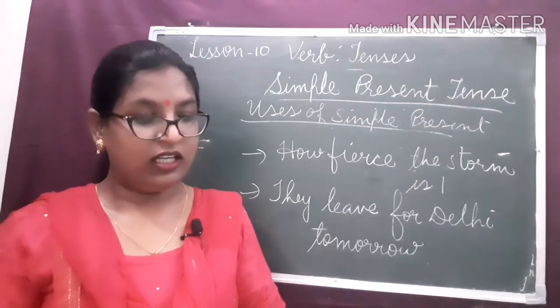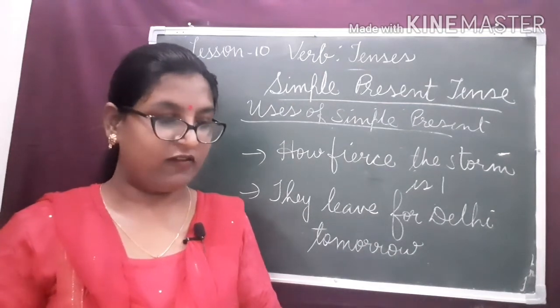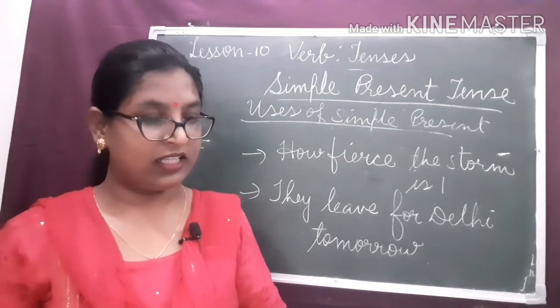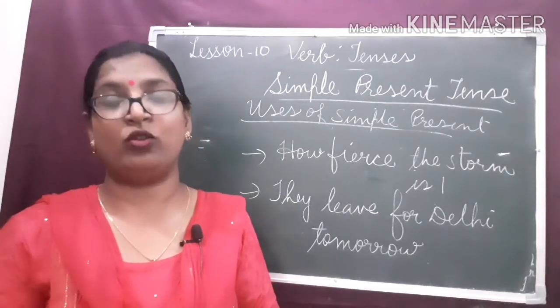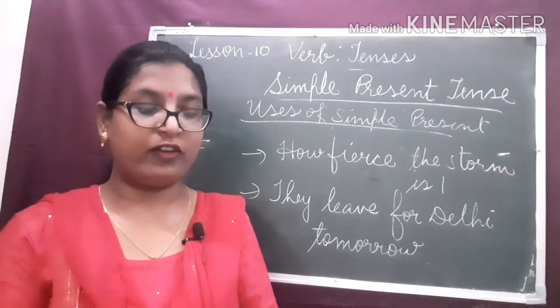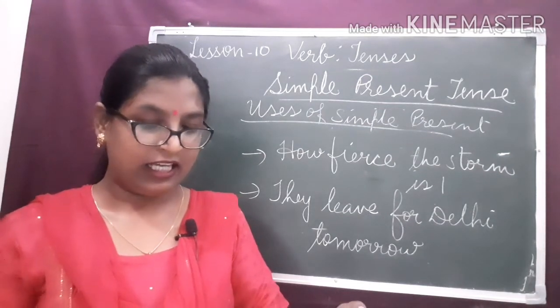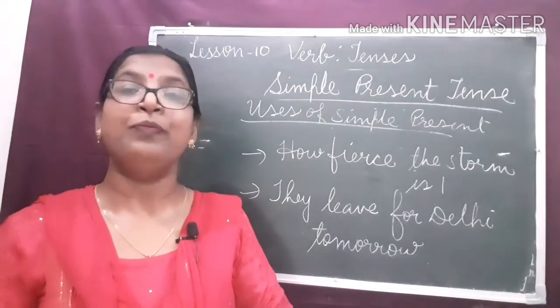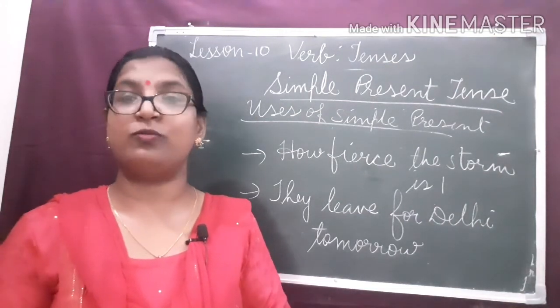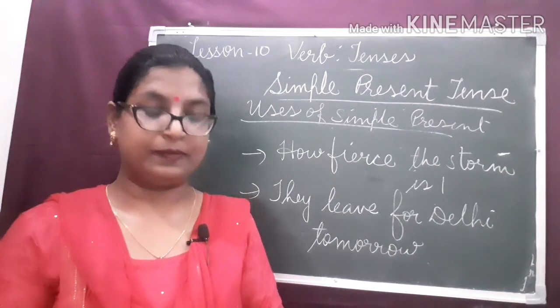And dear children, the exercises are given on page number 78, exercises 1 and 2. Try to solve these two exercises by yourself, write down the definition of tense in your copy, and make the table given on page number 76 about the different forms of the verbs. Thank you.